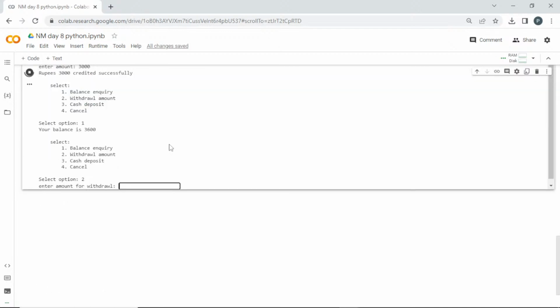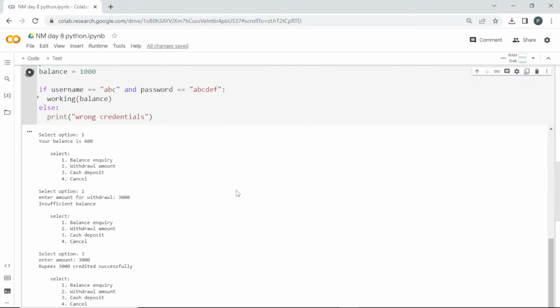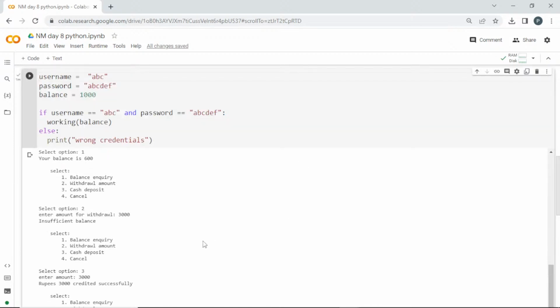Now I can take an amount. Can I take 3000 now? Yes, I can, because I have 3600. So 3000 is debited successfully. I can check the balance, and now it is back to 600, right? If you want to end this, you can go with 4, which will terminate the while loop.